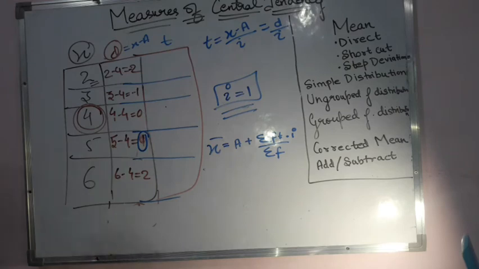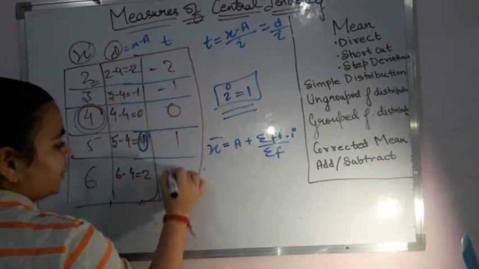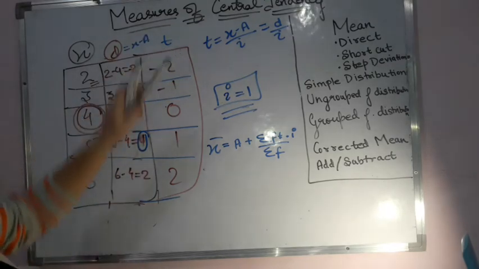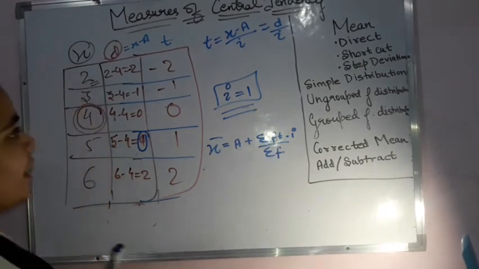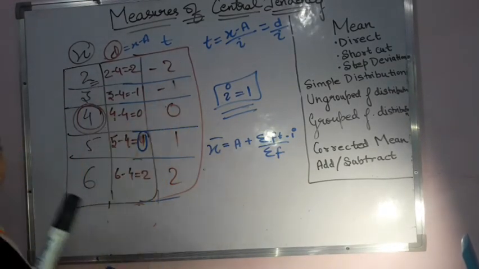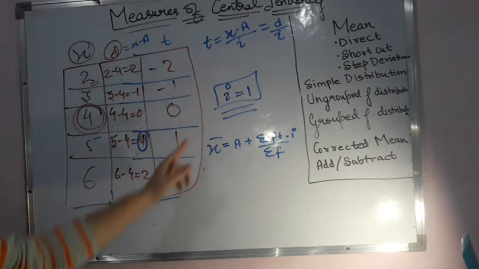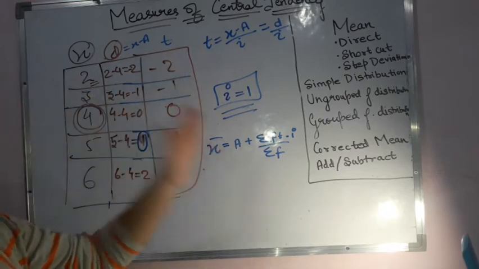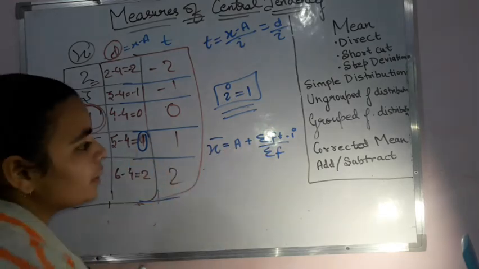So getting the value for t from here, if I divide by 1, then I will get -2, -1, 0, 1 and 2 only. This is the value for t. Now this t I am going to multiply. So please remember this thing: t has to be multiplied with the frequency. In this case, the frequency for all of them is 1, because no frequency is mentioned. That means all the terms are occurring one time. Therefore, multiplying with 1 only, you will get the same value. And when you get this, it is ft, f into t. Please remember, f into t, the summation you are supposed to calculate, and then you will have to multiply it with